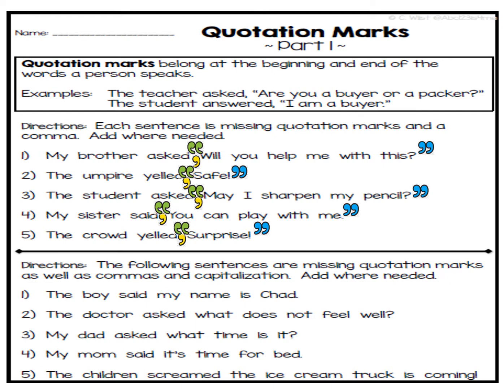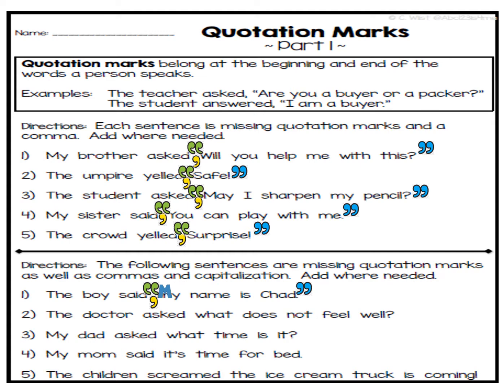All right, second section. Directions. The following sentences are missing quotation marks as well as commas and capitalization. Add where needed. So now we're adding quotation marks, commas, and capital letters if we need one. Number 1, the boy said, "My name is Chad." Okay, there's our comma and our quotations from what was said. My name is Chad. We also need a capital M.